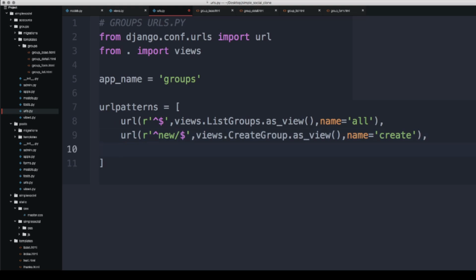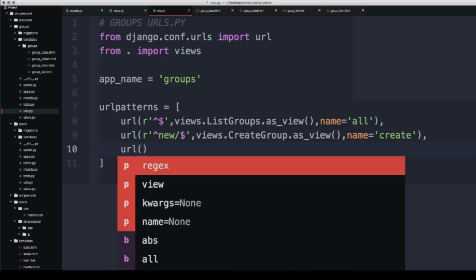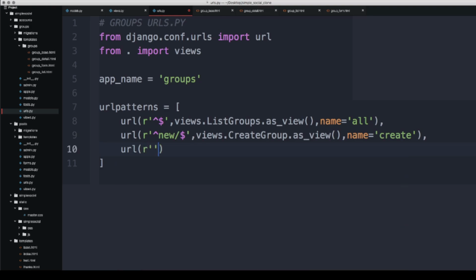Then we will create another URL function. This is going to be for the actual detail view, and this one is a little more complicated. We are going to say posts slash, and then this will actually be the group, and we are going to use a regular expression to plug in the slug there.